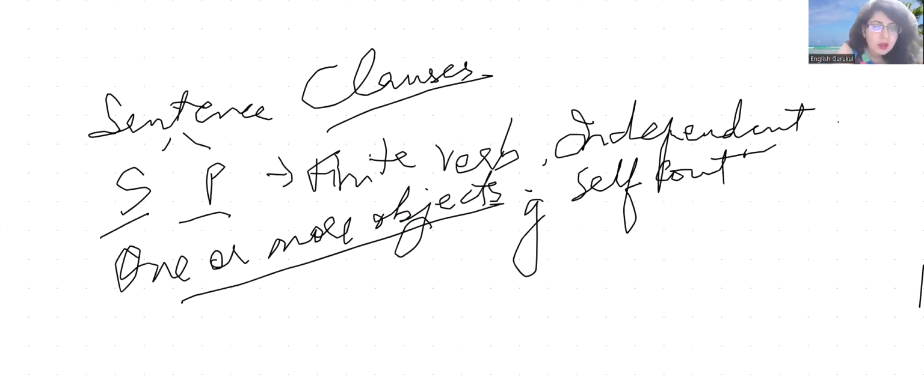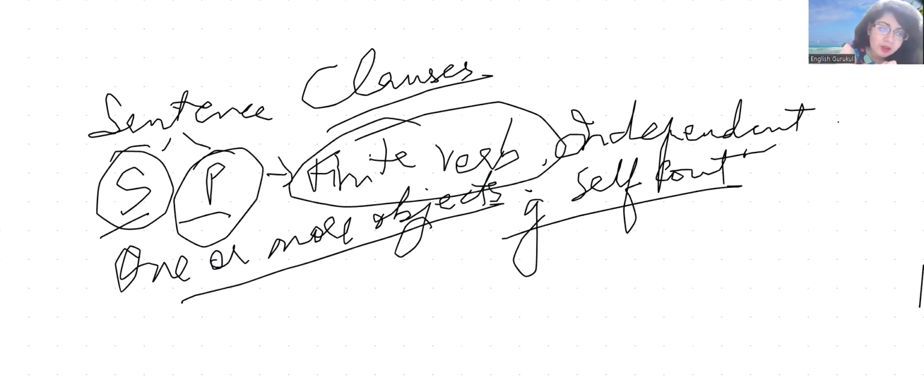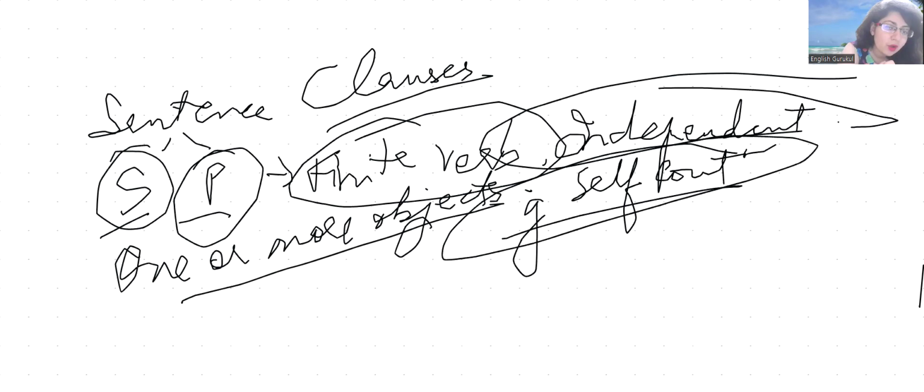Clear? Understood? Now, this is what we mean by a clause: having a subject and a predicate, a finite verb, independent, grammatically self-contained, and it can have one or more objects. Clear?